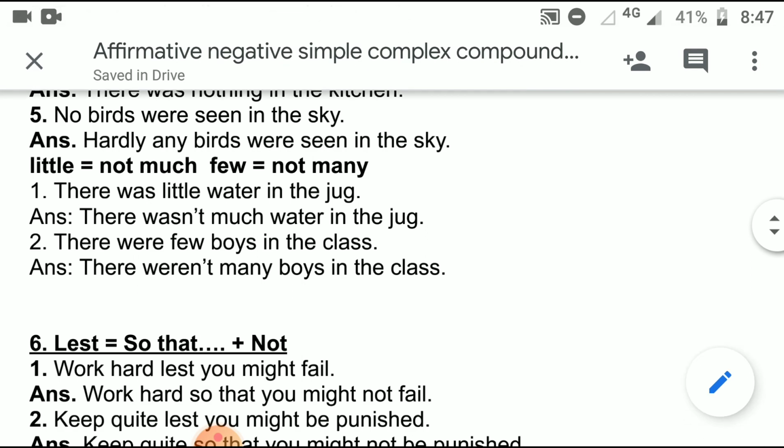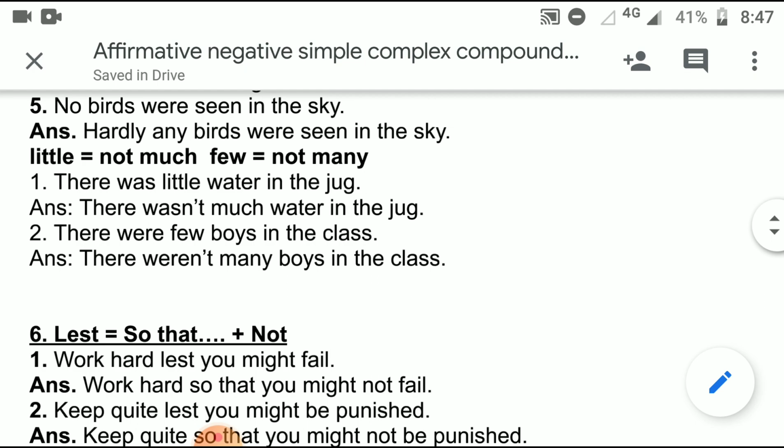Apart from this affirmative and negative use of little and few, little, a little and the little, few, a few and the few also have a different usage as far as language functions are concerned. For example, if I say there is little water in the jug, what does it really mean? It means that it isn't enough for something. Little has a negative sense. There was little water in the jug means it wasn't enough for us to drink or for any other purpose.